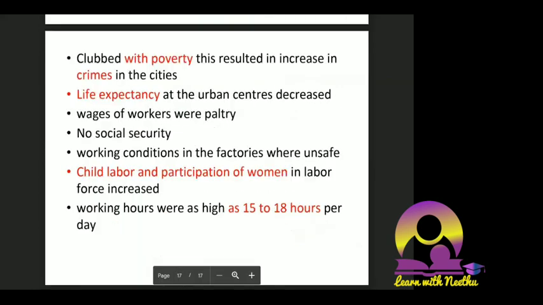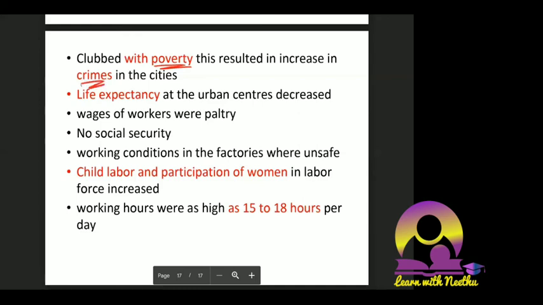Now we also have to talk about the social consequences. Poverty was a new concept that came in, because before, poverty was there, but they had food because they were the tillers of the land. They had enough food for the year, or even if they did not, they could get by through exchange of things. Now, if they want food, they need money, and they work on very poor wages. So poverty was something new which came into the system, along with an increase in crimes in cities.